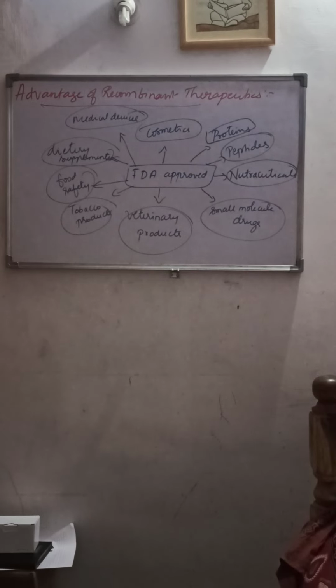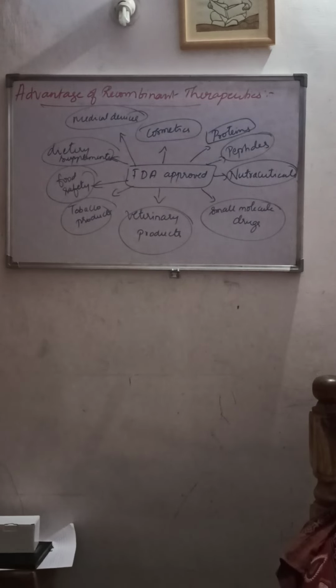Recombinant therapeutics have many advantages: they do not induce unwanted immunological responses like similar products of non-human sources.